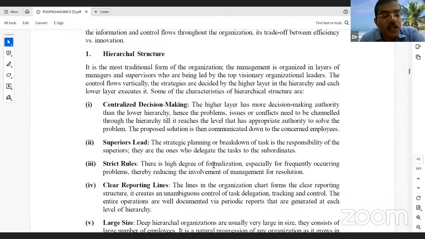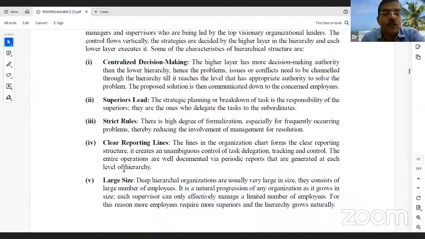If anything happens within the organization, like an issue between the sales department and the procurement department, how to follow? What are the rules and responsibilities of a sales management head, as well as the procurement management head, and what are the rules and regulations for the logistics person? They follow the rules and regulations. Clear reporting lines will be decided based on the organizational structure. Who is the responsible person, right?